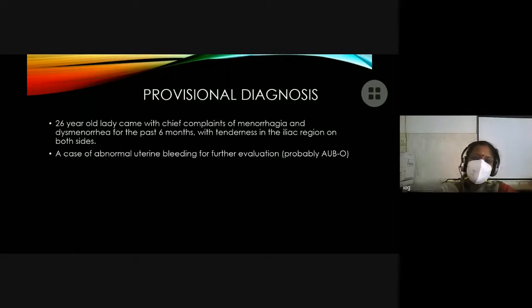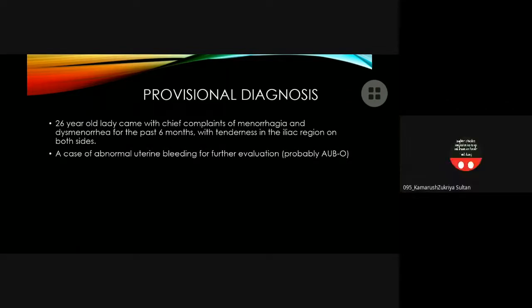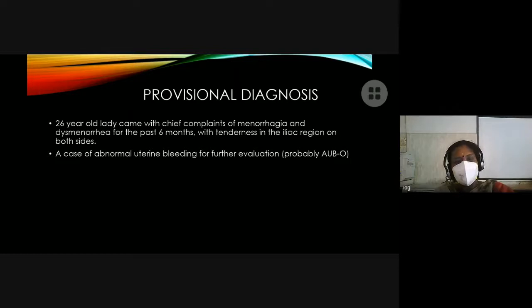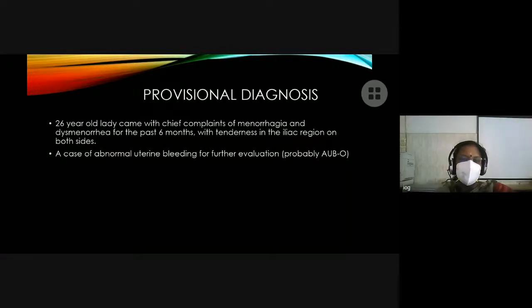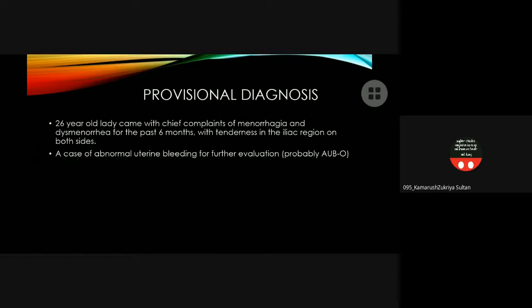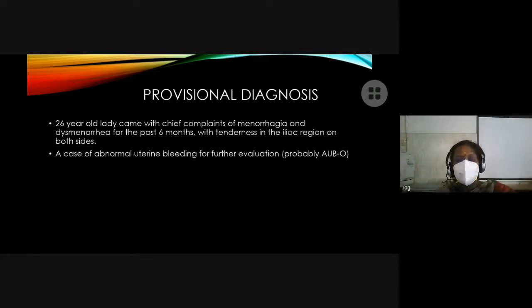You cannot jump to the conclusion of ovary. You should have points in favor of ovary. Only then you can tell it is AUBO. Otherwise, unless you finish the investigation, you have not even done a pervaginal examination. How can you say it is ovulatory? It is difficult. Okay. So unless we do the examination and the other investigations, we cannot come to a conclusion of what is the probable etiological cause, right? Yes, ma'am. How will I proceed now?